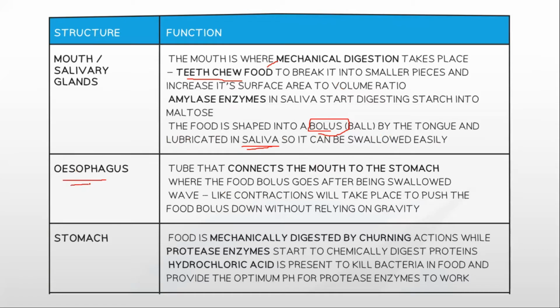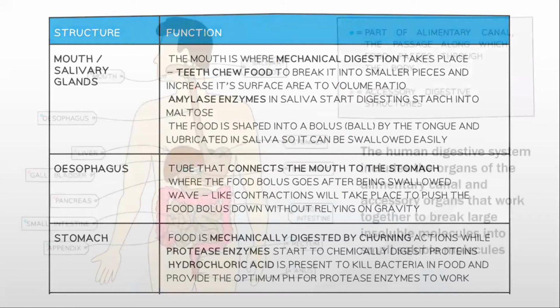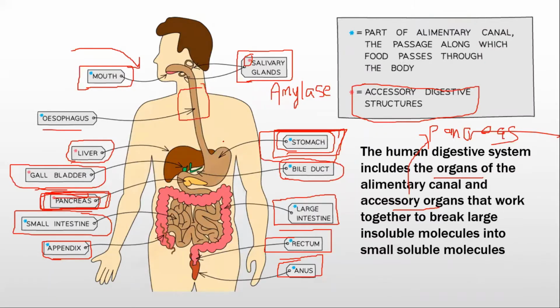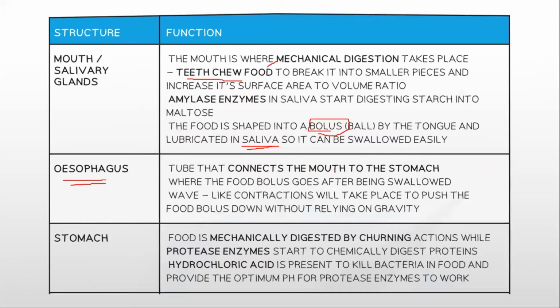Now then when we talk about throat, we talk about esophagus. Now that's the tube that connects the mouth to the stomach. This is the esophagus over here. Okay, and this is the stomach directly connecting. Now tube that connects the mouth to the stomach where the food bolus goes after being swallowed. Wave-like contractions will take place to push the food bolus down without relying on gravity.